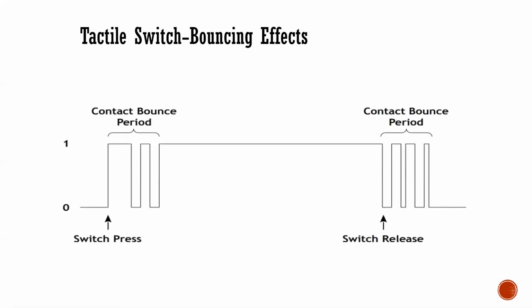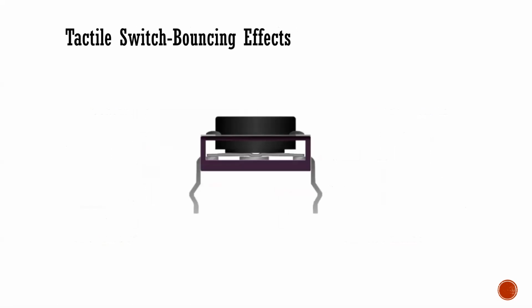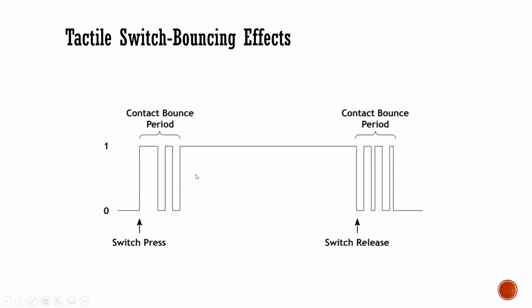Tactile switch bouncing effects. When a switch is pressed, we get this kind of waveform because of a contact bounce period when the switch is pressed and a contact bounce period when the switch is released. There is a metal plate we can see here over the terminal. When the switch is pressed, the metal plate will connect to the terminals and it will bounce again, connecting and disconnecting, and this generates this kind of waveform.